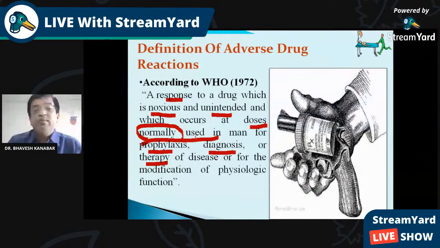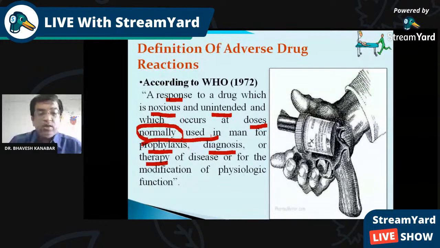As you know, a drug can be used for prophylaxis, meant for preventing infection. Like in the case of corona, you may have heard the name hydroxychloroquine. Hydroxychloroquine is used by healthcare providers in special situations for prevention of corona. That is called prophylaxis. Many drugs can also be used for diagnostic purposes. The most common use of a drug is therapy, that is, for treatment purposes.